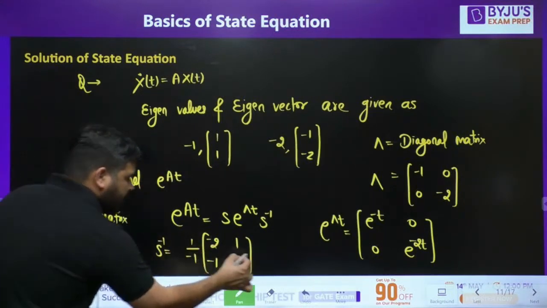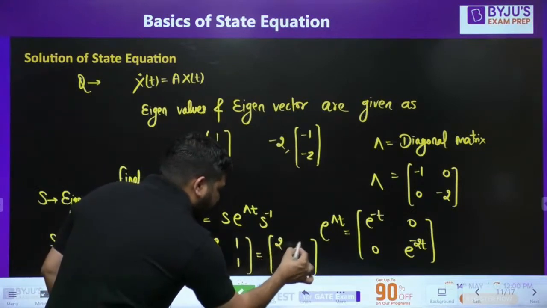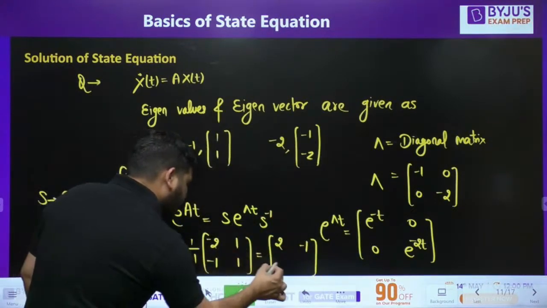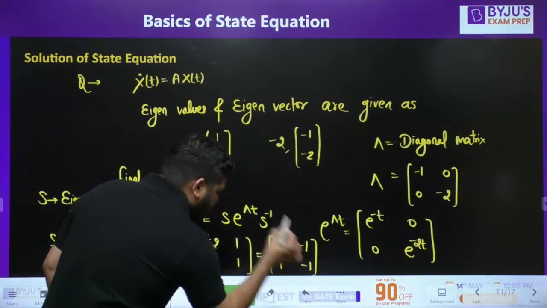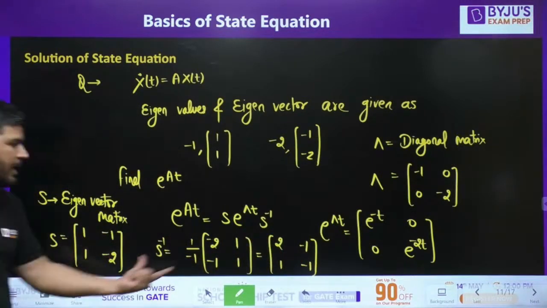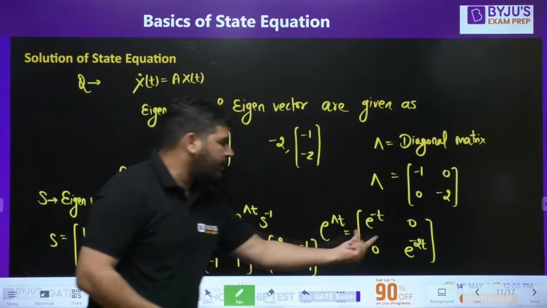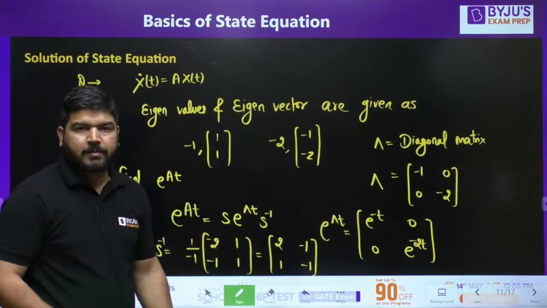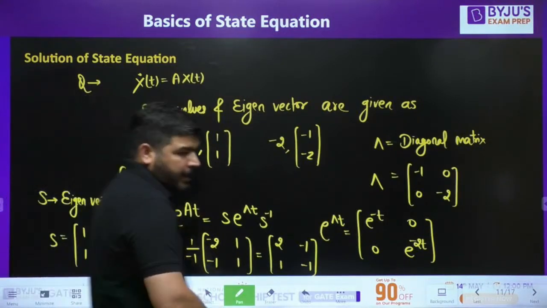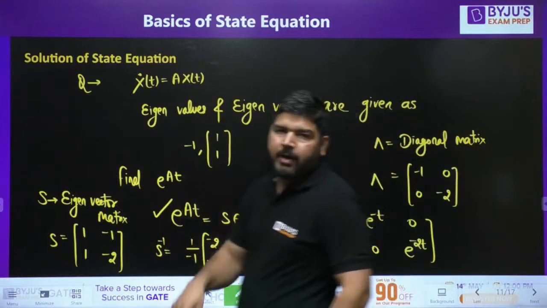Now take this -1 inside, so you'll get 2 here, -1 here, 1 here, and -1 here. So this is my S matrix, this is S inverse. You know this S matrix, you know this e to the power lambda t, and you know this S inverse matrix, and you can calculate e to the power At. I hope it is clear to you. So this way also you can calculate e to the power At.